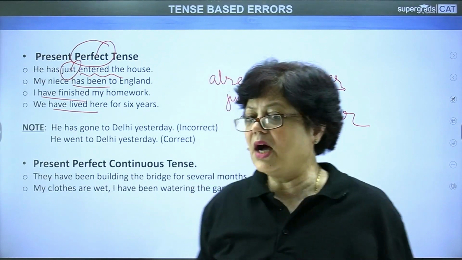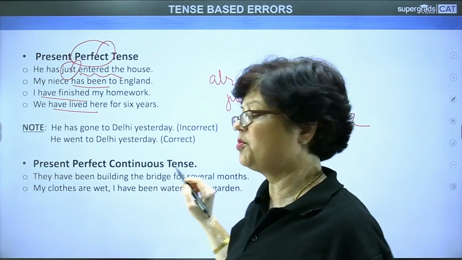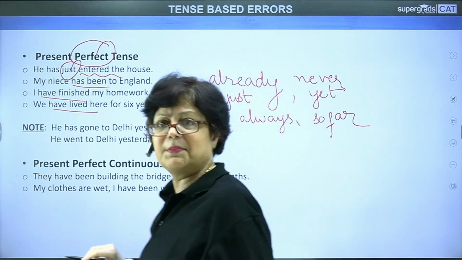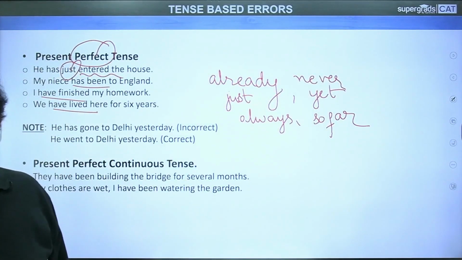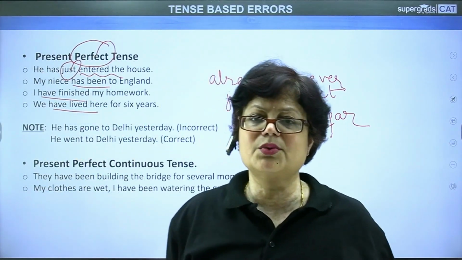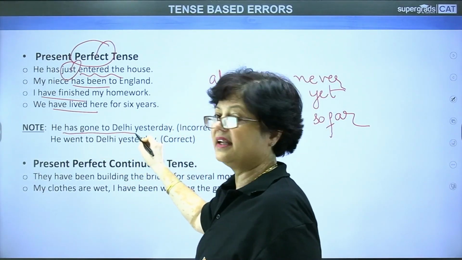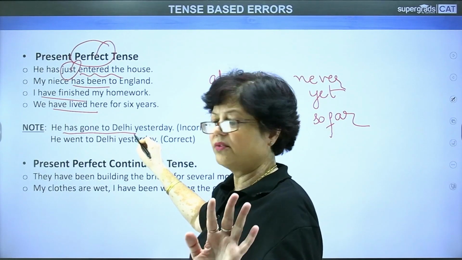Okay. Now, the next, here a very important observation has to be made. Generally, we have found people making a mistake. If we have to denote an action of the past tense, then we should not use has or have. So, if I say he has gone to Delhi, this is okay. So far so good.